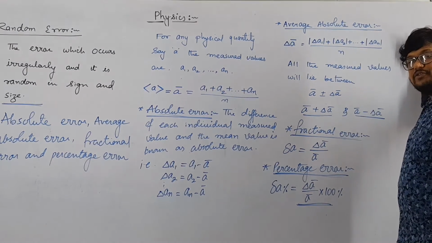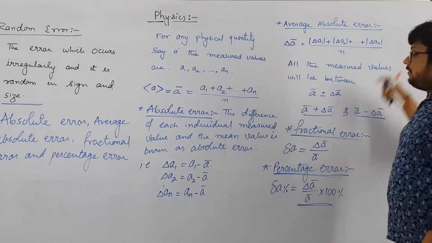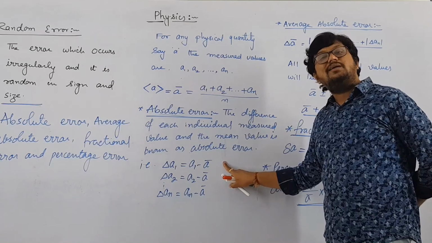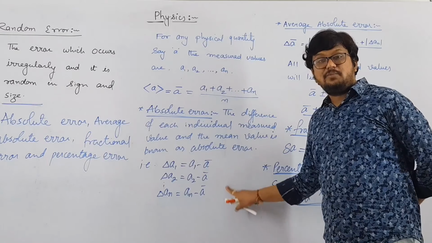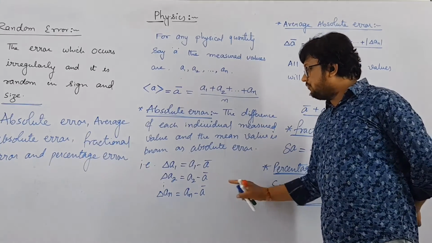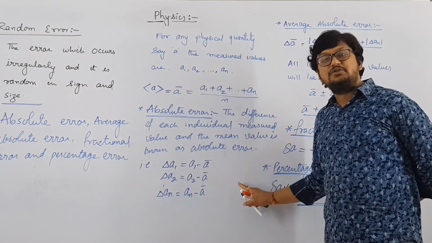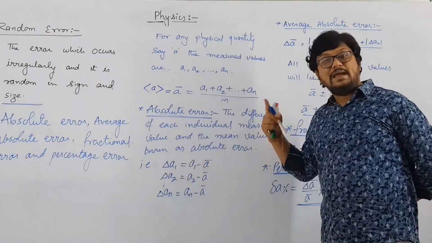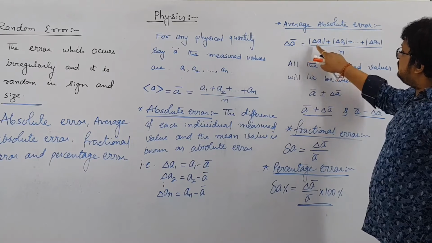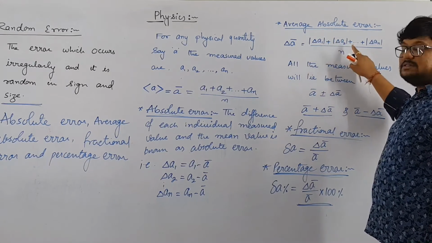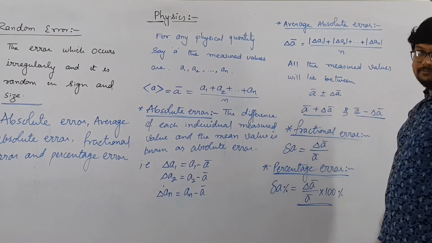How can you find the average absolute error? The name itself indicates it: the average of the absolute errors is the average absolute error. So we will take the average of all these values, but keep in mind that we have to take all the absolute errors positively, in magnitude. So the average absolute error delta A bar will be equal to the magnitude of delta A1 plus the magnitude of delta A2 plus so on, plus the magnitude of delta AN, whole over n.